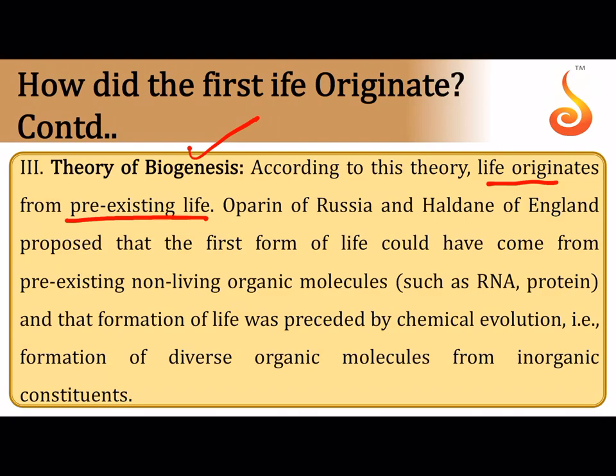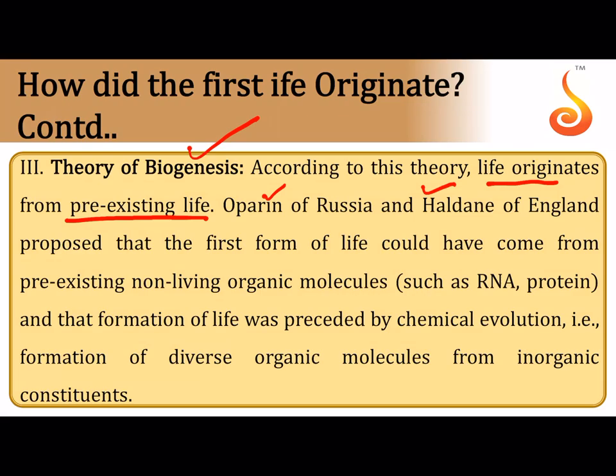However, there is a problem with this. It only talks about the continuity of life. It does not talk about the origin of life. And this was addressed by Oparin and Haldane, who were the first to say that life initially happened through abiogenesis first and biogenesis later.